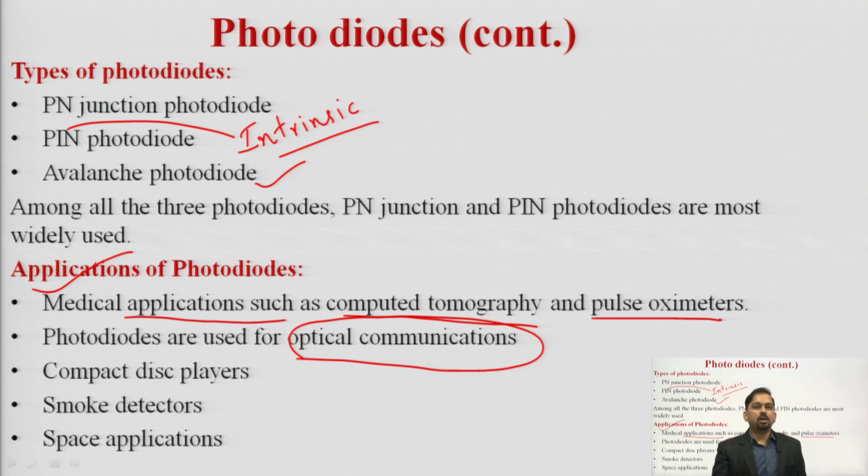They capture the optical energy, and this photodiode converts the optical energy into electric energy. These photodiodes are also used in CD players, compact disc players, as smoke detectors, as well as in space applications. So, these are the applications of photodiode.